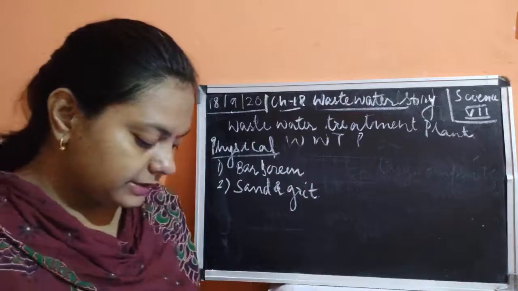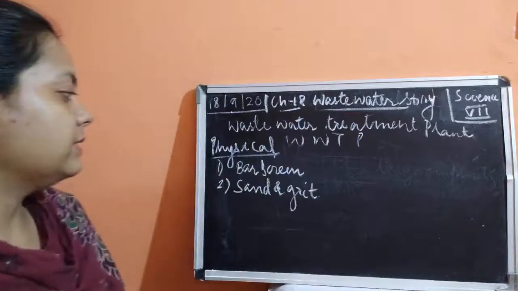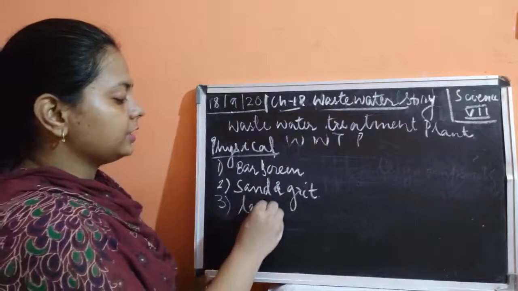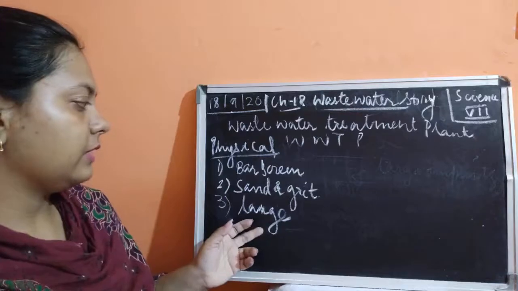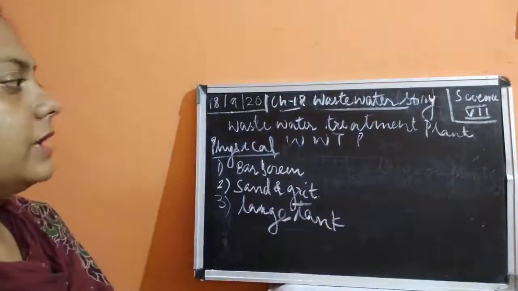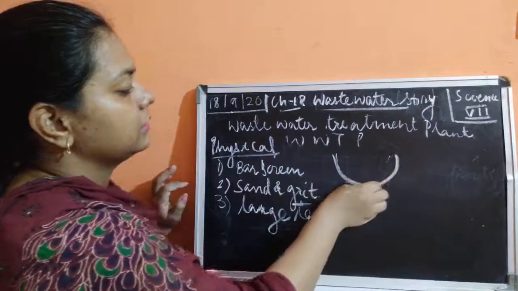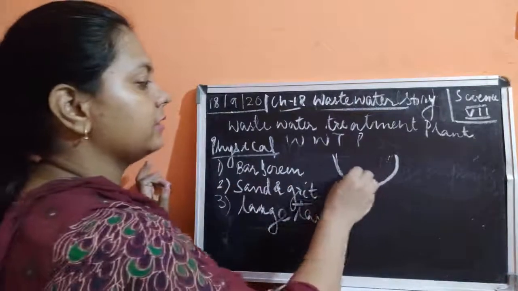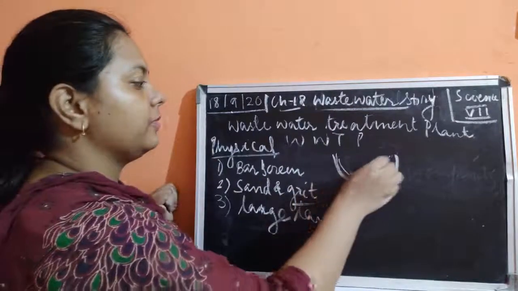Now this is allowed to settle in a large tank with a slope towards the middle. After this, the third stage is that the water is passed to a large tank and collected there. Now what happens in the large tank? This large tank is shaped like this, with the base sloping inwards. Okay, the base is sloping inwards.